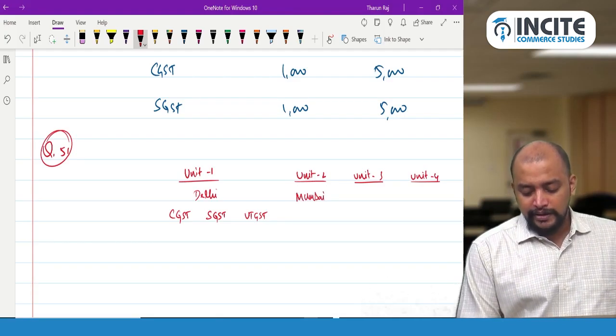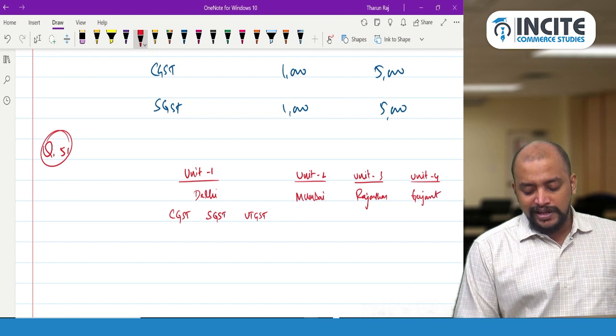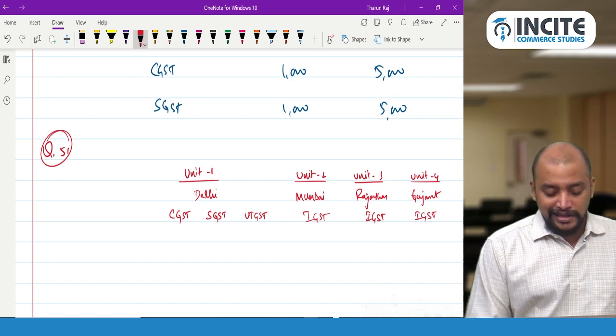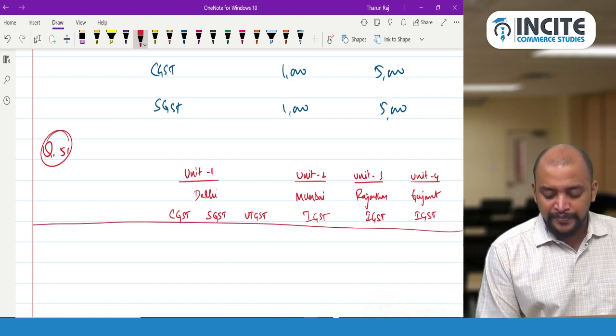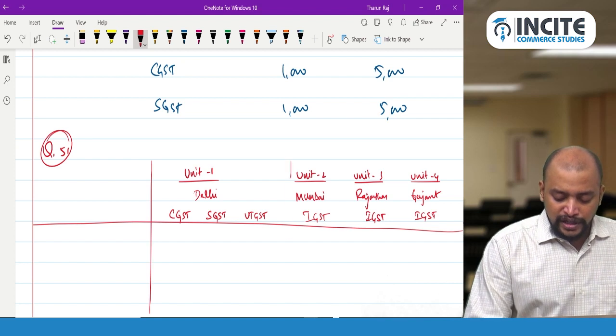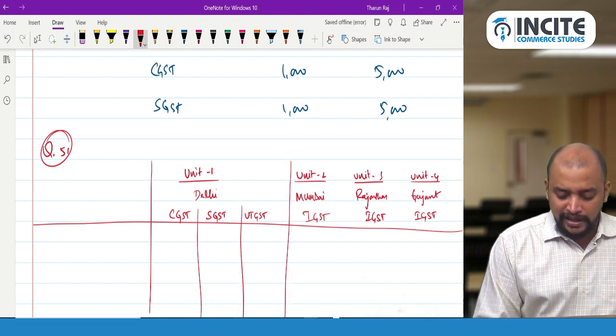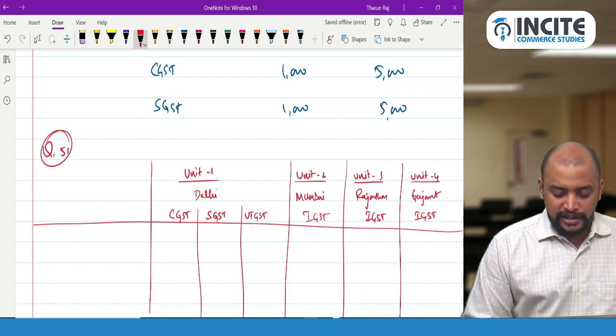Mumbai, Rajasthan and Gujarat: only one column. What is that? IGST. Everything will be distributed as IGST only, let it be CGST, SGST or IGST. Only within the unit in Delhi we need to distribute it separately, whereas in other cases it will be normal IGST only.